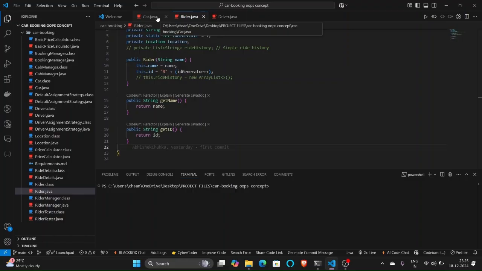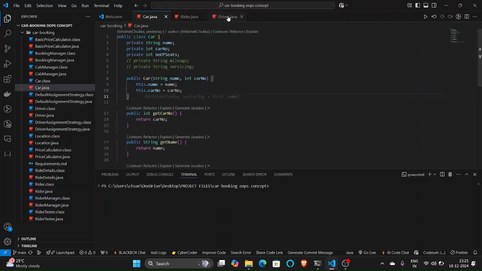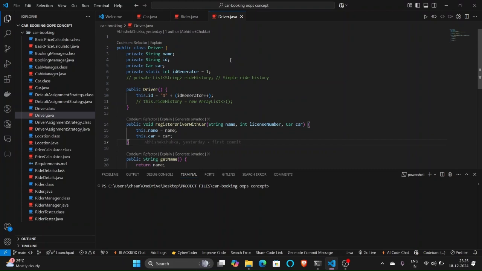Now let us dive into the driver class. The driver class accepts name, ID, car, and likewise the ID generator. It is very similar to the rider class that we initiated before. Each driver should have a name, a particular ID in order to identify him accordingly, and a particular car. This should be only one type of car. That means one driver should contain only one car, and there should be no multiple booking across the cars.